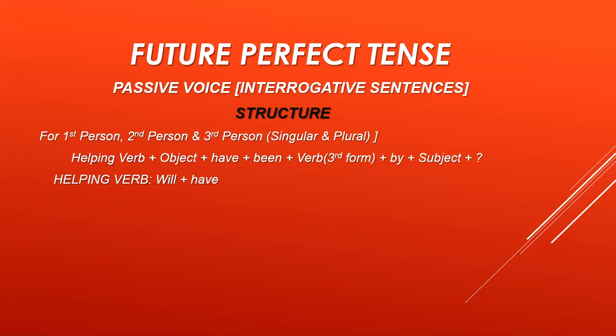Now I am showing you the passive voice interrogative sentences structure. You know that for passive voice, object and subject interchange their places, and by comes before the subject, and before that there will be the third form of the verb.